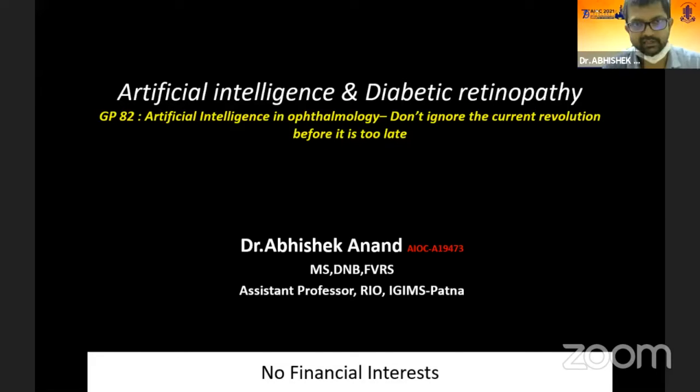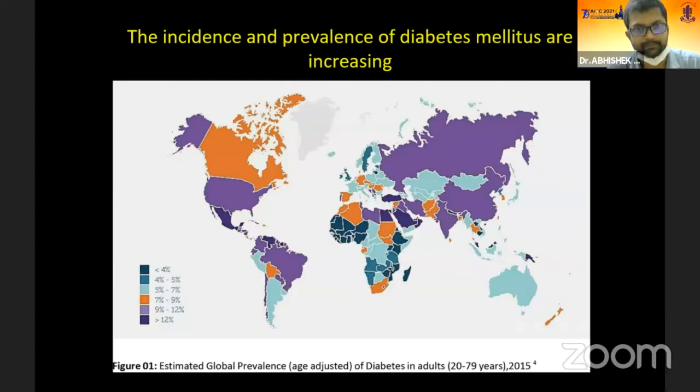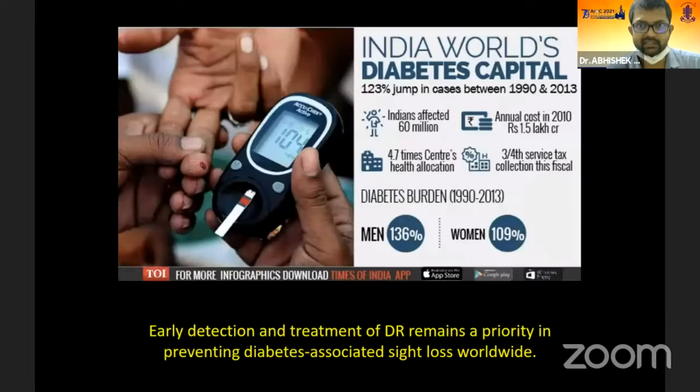Okay, so I will be presenting artificial intelligence and diabetic retinopathy. I will be just giving an overview of the things and how we should analyze this, because a lot of us have a lot of circumspection on this AI thing. We all know that the incidence and prevalence of diabetes mellitus is increasing, and India is the established diabetes capital of the world. Early detection, so AI becomes very important for a country like India.